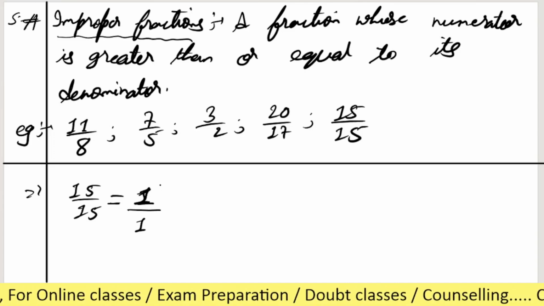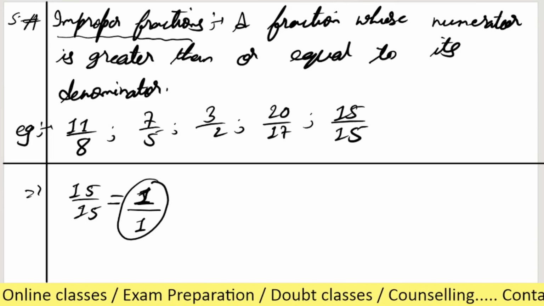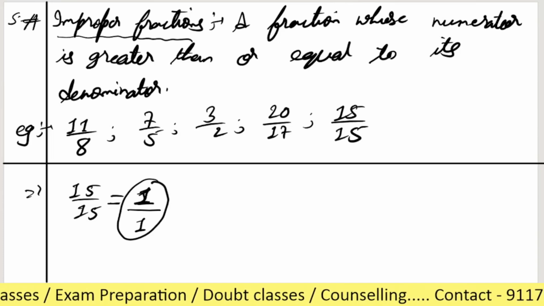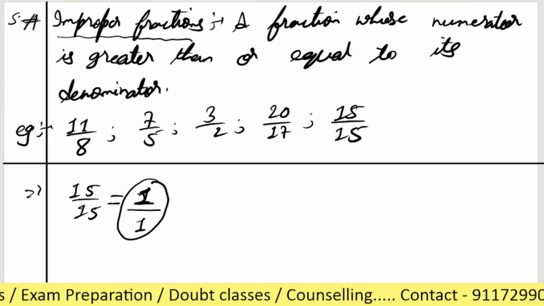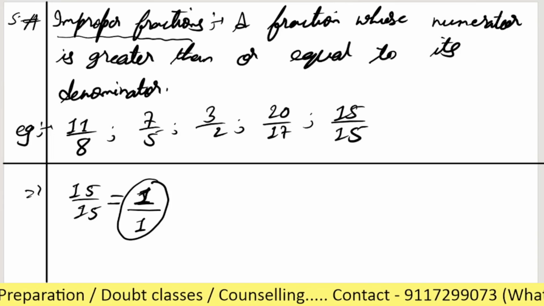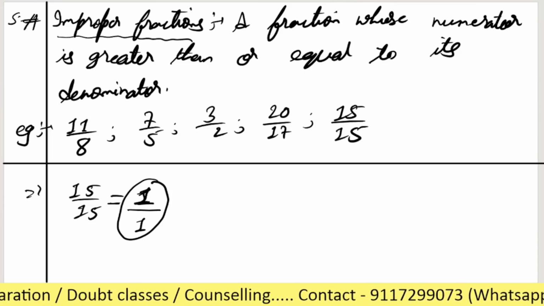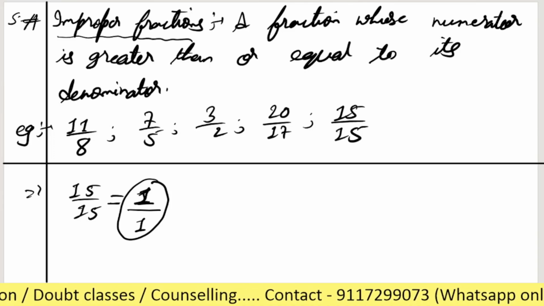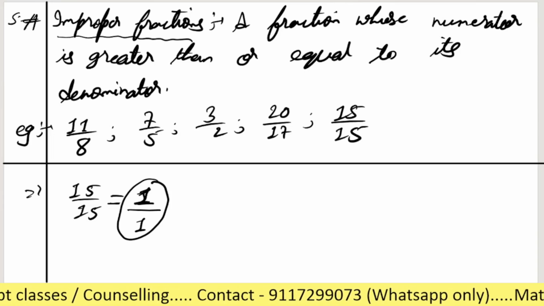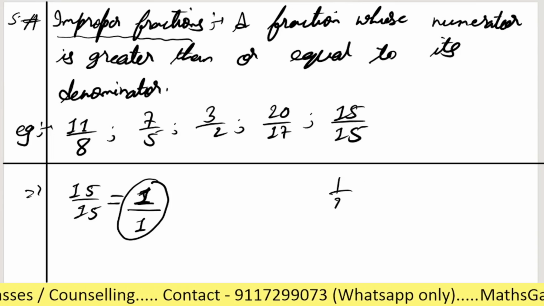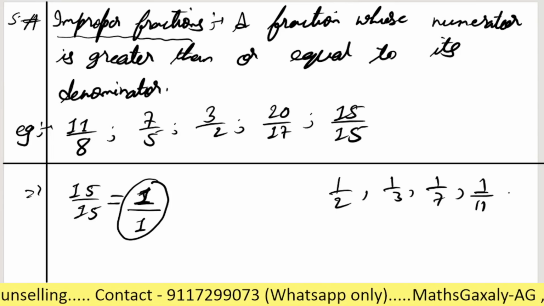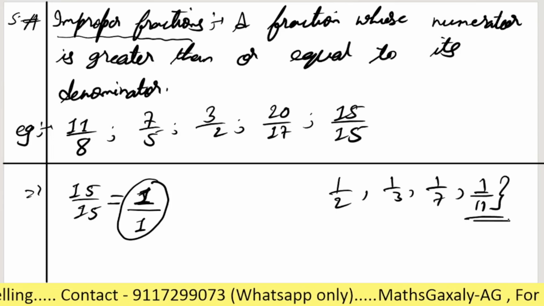So that's why at that time I told you there is an exceptional fraction which is unit fraction and improper fraction, but most fractions come under proper fraction. The unit fractions come under proper fraction, okay? As an example, 1 by 2, 1 by 3, 1 by 7, 1 by 11, all these are proper fractions.